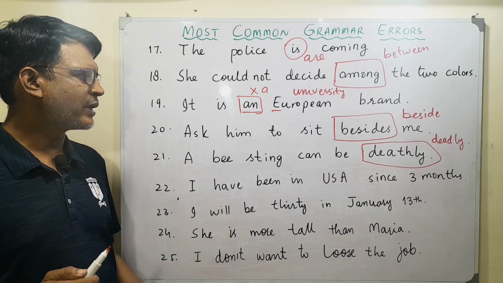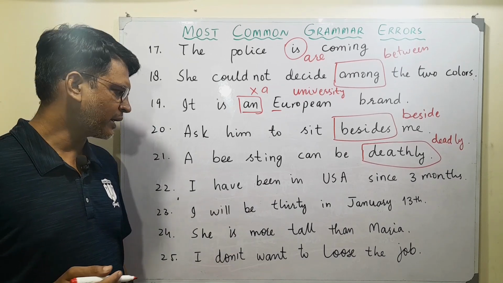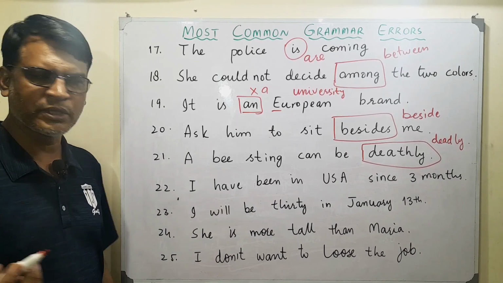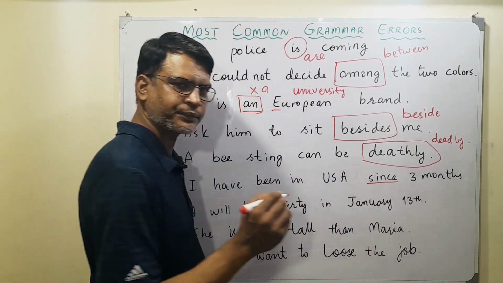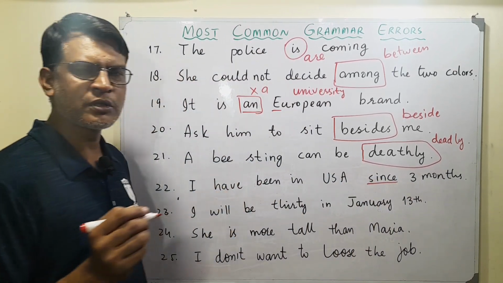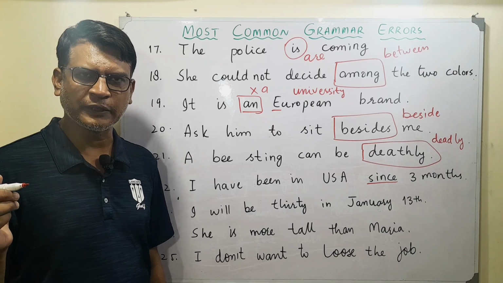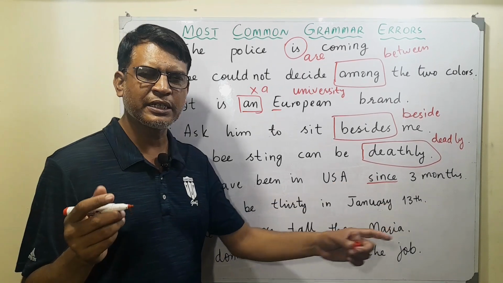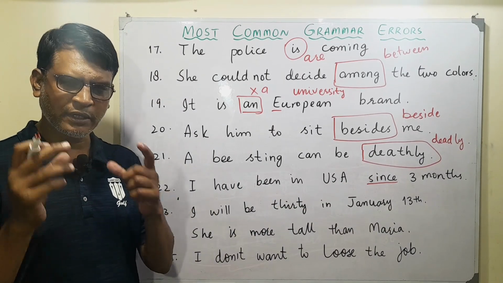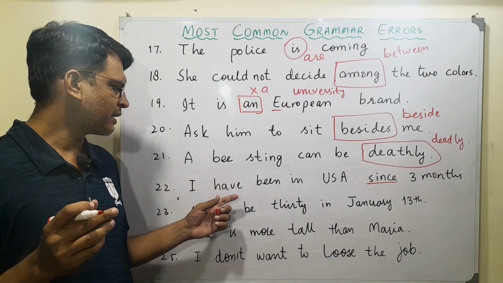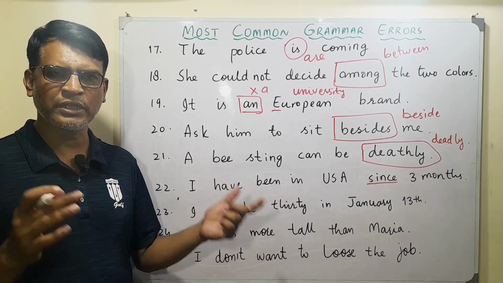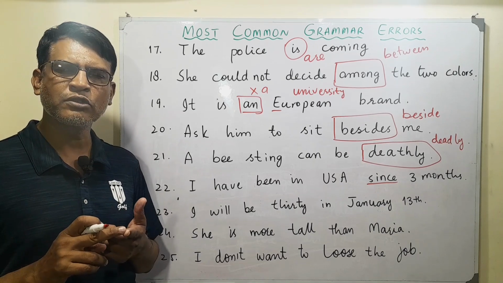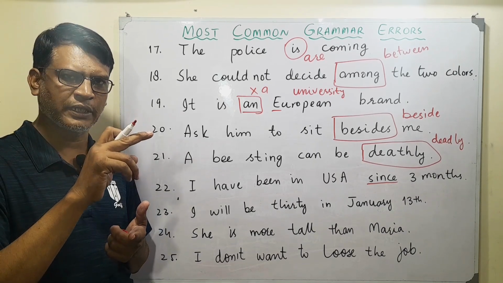I have been in US since 3 months. Okay, this is a sentence which is using since. Well, when we use since, we use a starting point of something. 3 months is a quantity of time. Remember this always. In a sentence like present perfect continuous or present perfect, we use since and for. Since we use for a starting point of something.